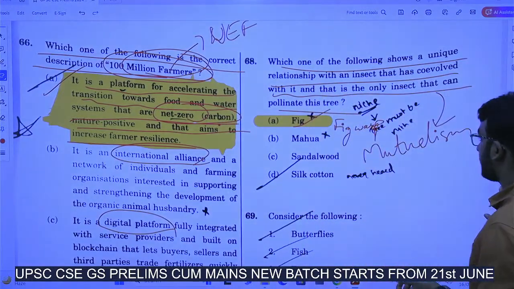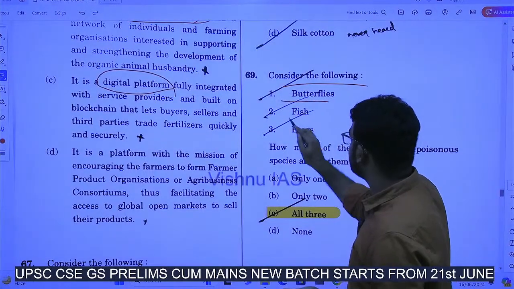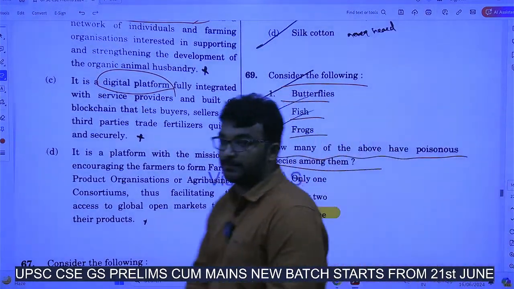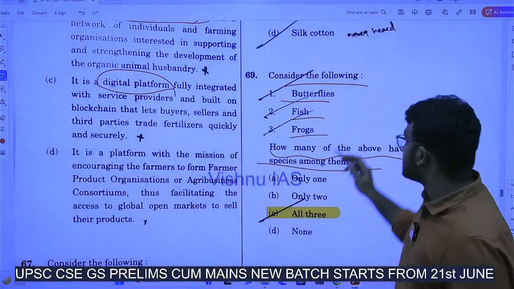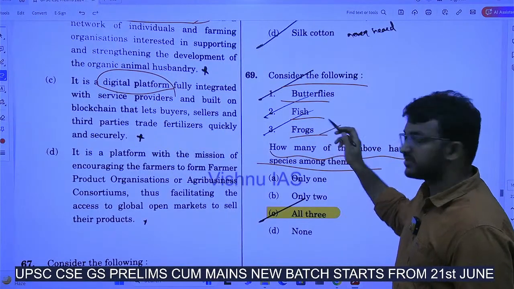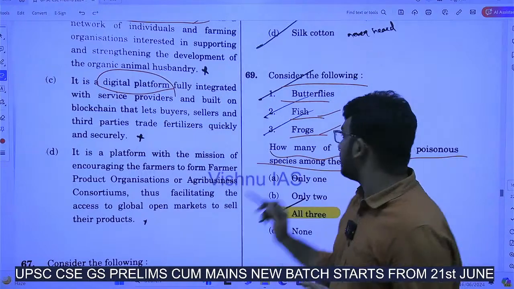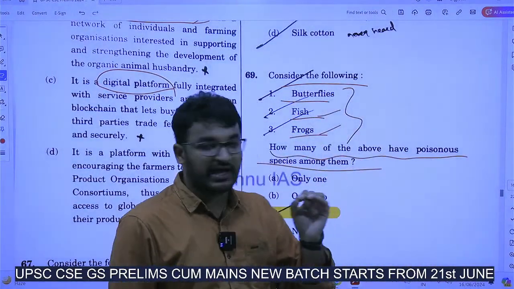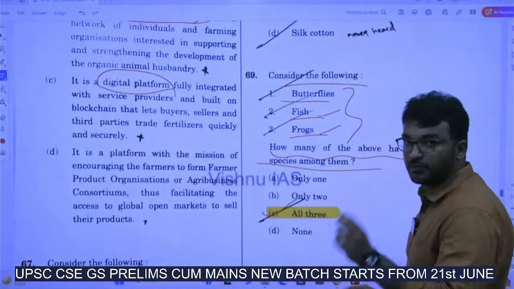Next. Consider the following: butterflies, fish, frogs. How many of the above have poisonous species among them? Poisonous species. You know, some sort of frogs and jellyfish and some sort of butterflies. One or two organisms in the butterflies also are poisonous species. So all the three here have poisonous species among them.